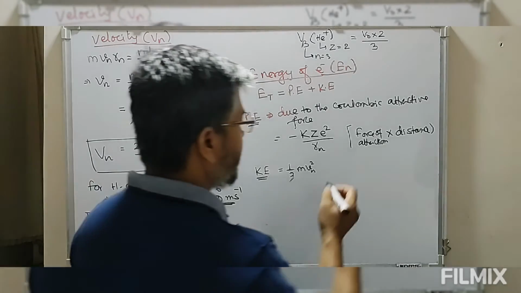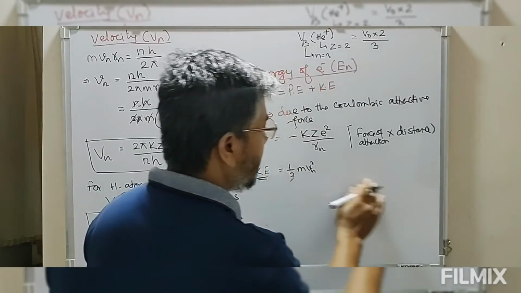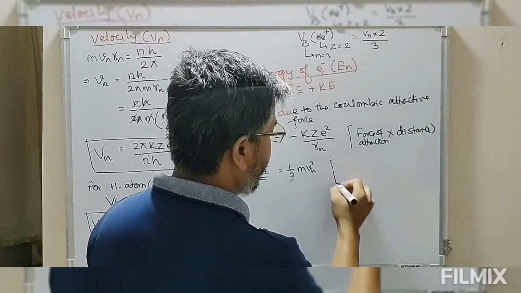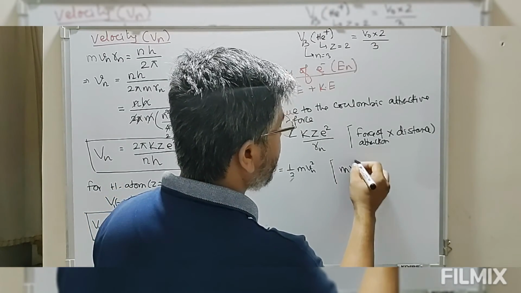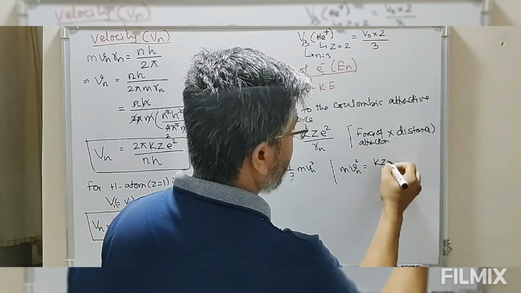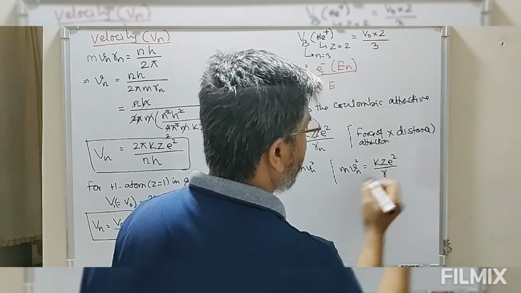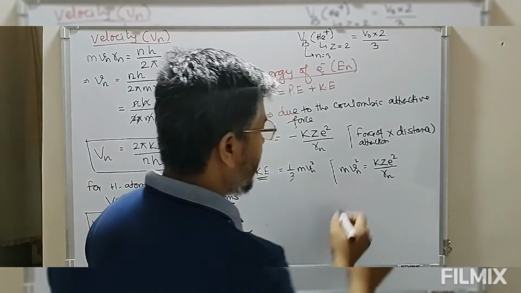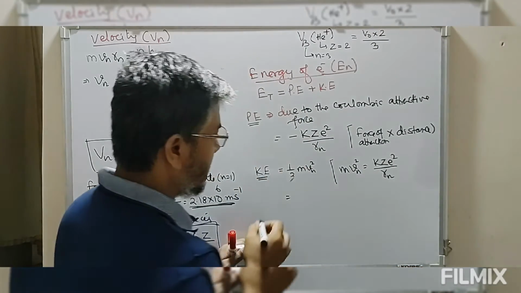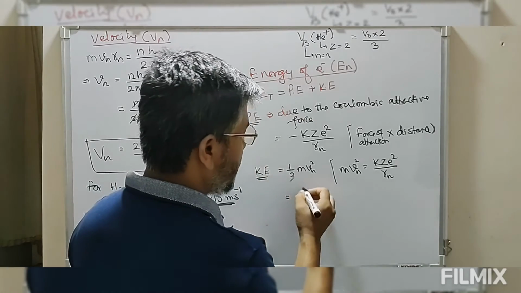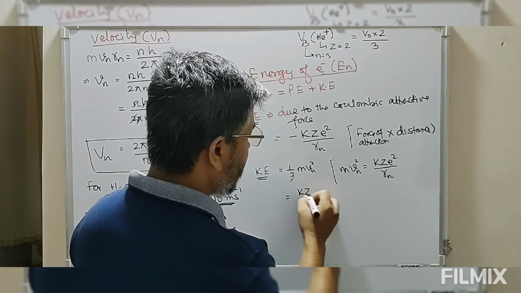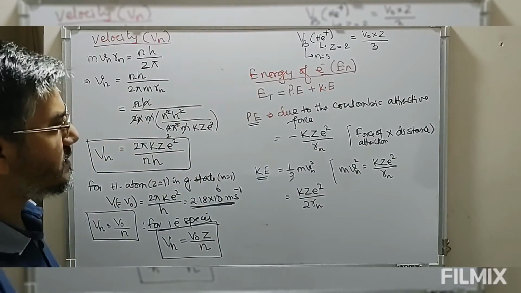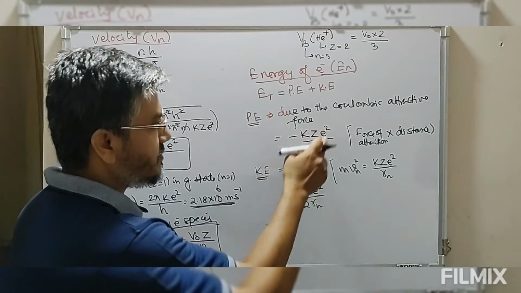Now we have seen in the derivation of radius that m Vn square is equal to k Z e square divided by Rn. Therefore, the kinetic energy is equal to k Z e square upon 2 times Rn. And the potential energy is equal to minus k Z e square by Rn.